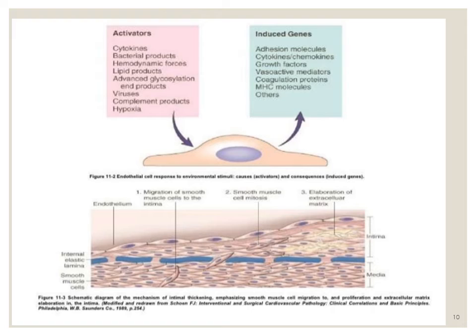So ultimately in the lower half of the figure you can very well appreciate that there is damage to the endothelium, and ultimately the smooth muscle cells are migrating from the tunica media through the internal elastic lamina into the tunica intima, and ultimately there is smooth muscle cell proliferation, mitosis and the elaboration of extracellular matrix. So the intimal smooth muscle cells have properties that are different from the medial smooth muscle cells, because the intimal smooth muscle cells can undergo mitosis and they can elaborate the extracellular matrix factor.